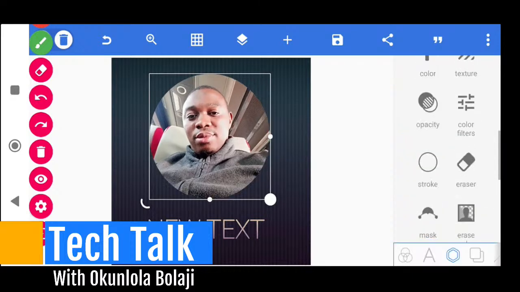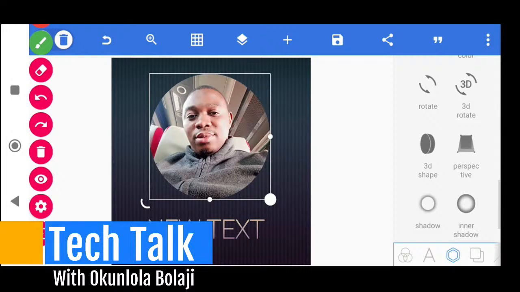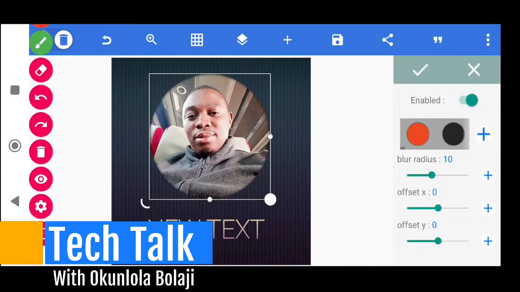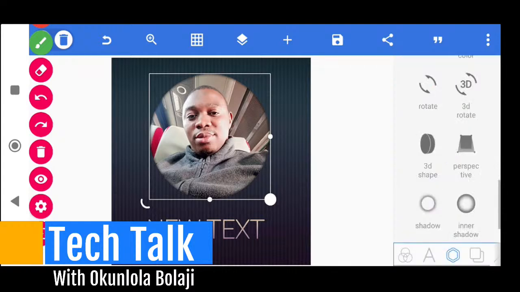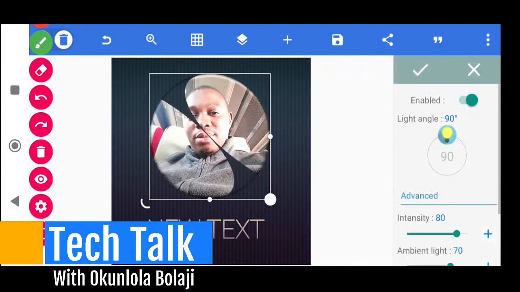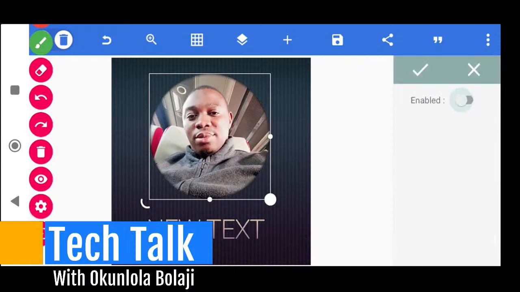I can do a lot of touching, I can do a lot of playing around, I can put something like shadow. If I enable this, you see that it makes the black background of the edge of the circle blend in with the background of my work. You can change any color and play around, but I think this is pretty good for me. I can put an outer color, I can make it embedded, you see, but I don't need this for this particular one. I will show you how to do that.